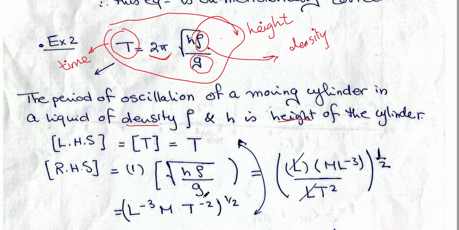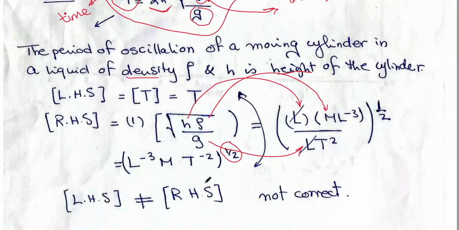Root h rho over g. H, its dimension is L. Rho, mass per unit volume. So it's M L to the minus 3. And g is acceleration, revise table 2, L T to the minus 2. Simplify this, you will have L to the minus 3, M T to the minus 2, all to the power half, because this root is a bracket to the power half, this square root. Okay.